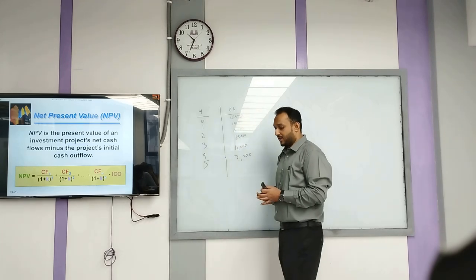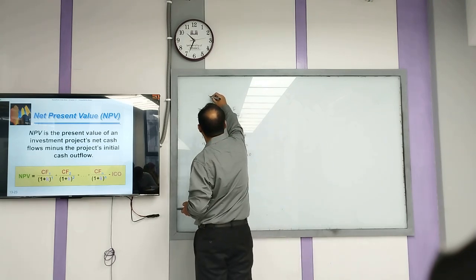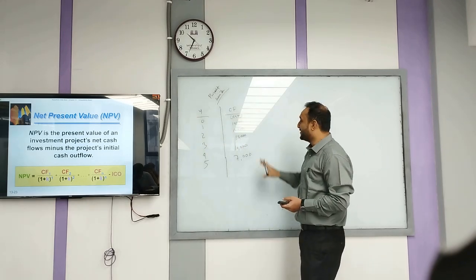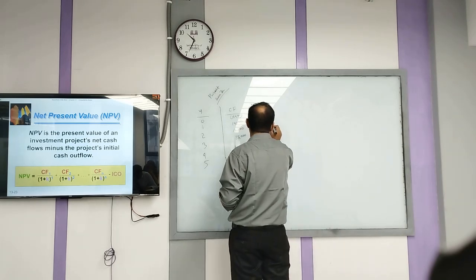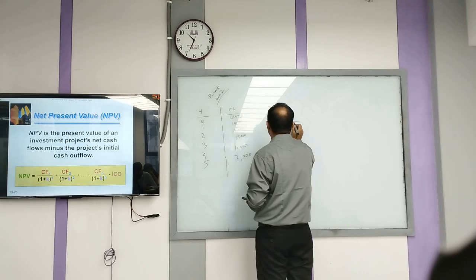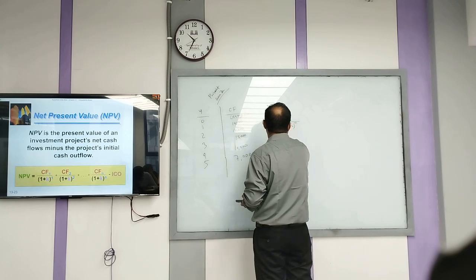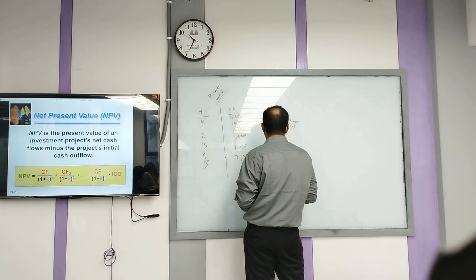So, if you are going to calculate the NPV for this project, imagine the name of the project is Project Gen Z. So, how can you calculate the NPV? Very simple. NPV is equal to the summation of CFt divided by 1 plus r to the power n, starting from t, n is equal to 0. Okay, so first step.